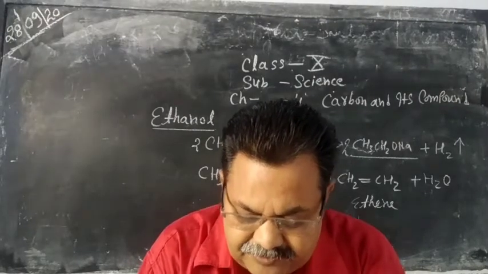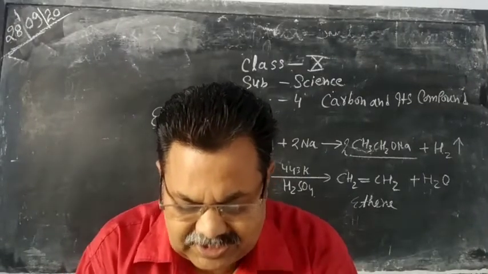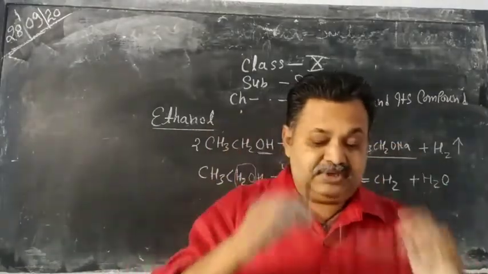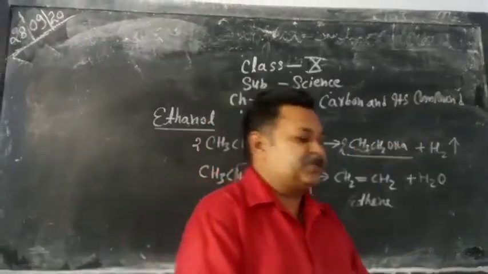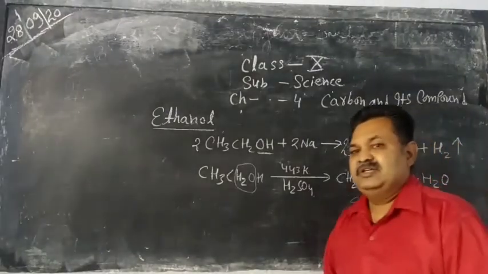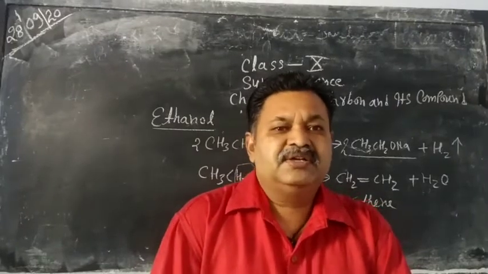ethanoic acid. Ethanoic acid is commonly known as acetic acid. First of all, we take the preparation method of acetic acid. Acetic acid is prepared by the quick vinegar process.